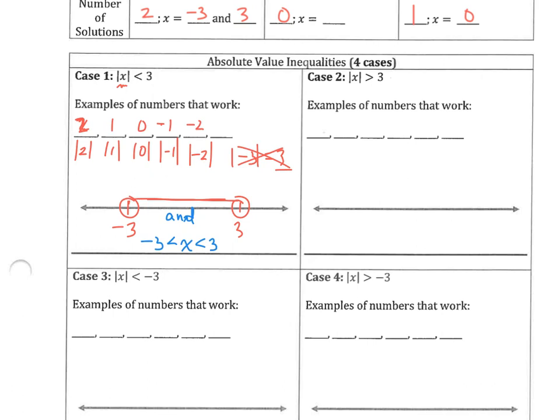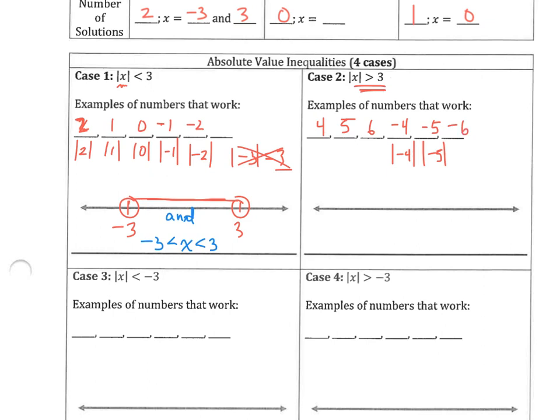All right, example 2 over here. To start, I want numbers that are greater than 3. So naturally, I think of 4. The absolute value is greater than 3. 5, 6, and so on and so forth. So what about some negative numbers? Well, what about -4? The absolute value of -4 is 4, and that's greater than 3. -5. The absolute value of -5 is 5, and that's greater than 3.